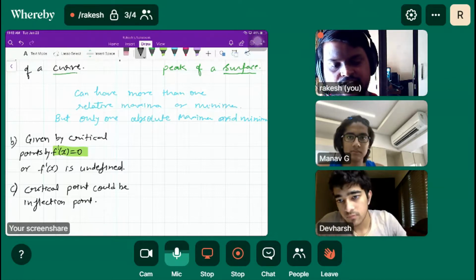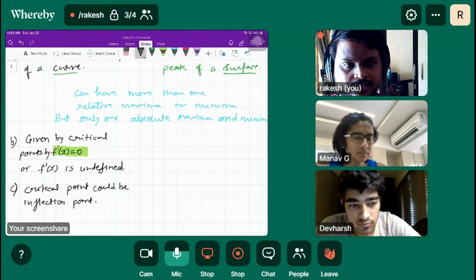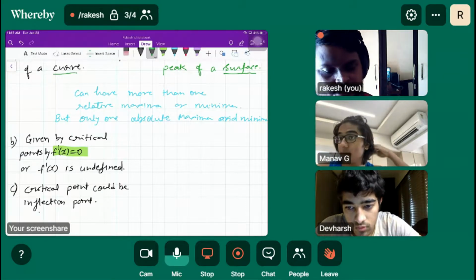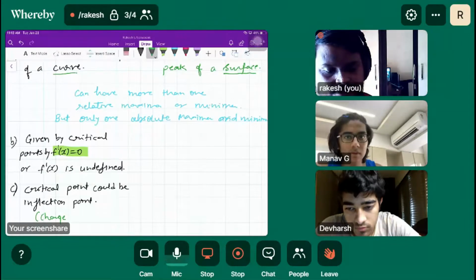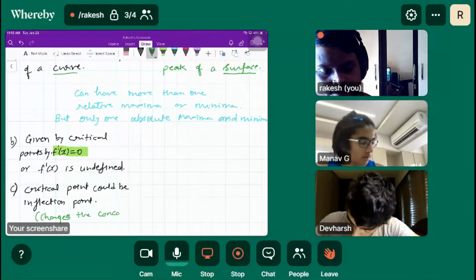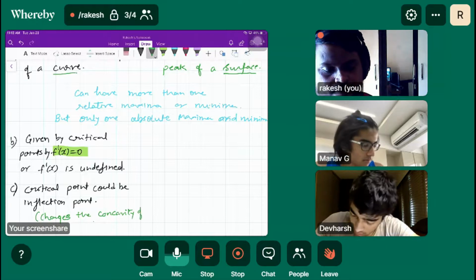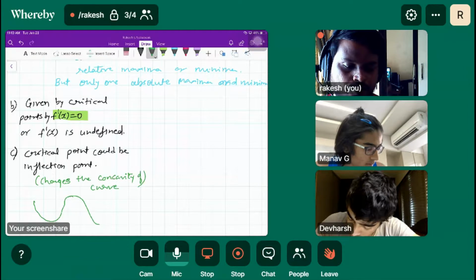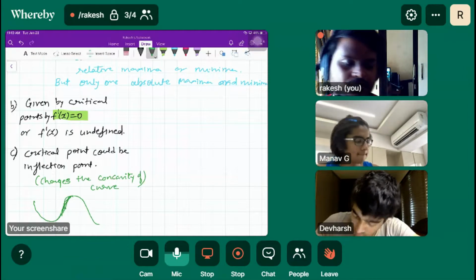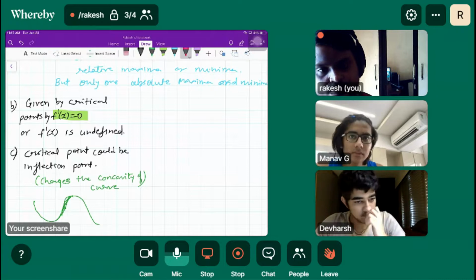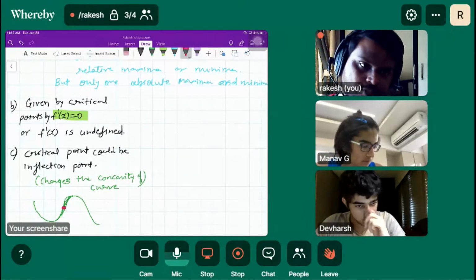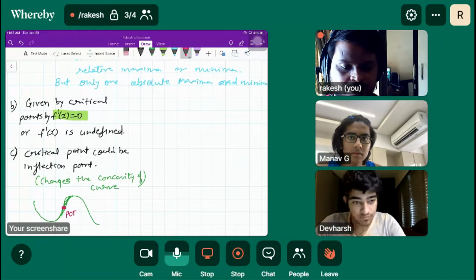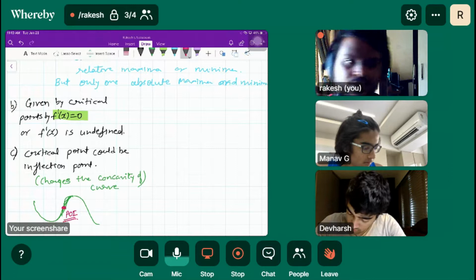So basically it changes the concavity of the curve, meaning it will go from concave up to concave down. The point where this happens is the inflection point, like here. So that is the point of inflection, and this is also a critical point, right?